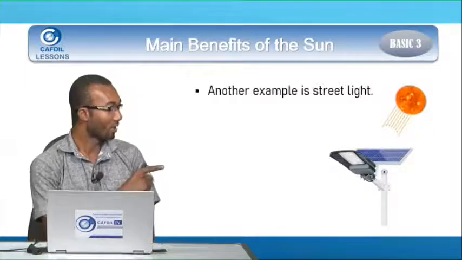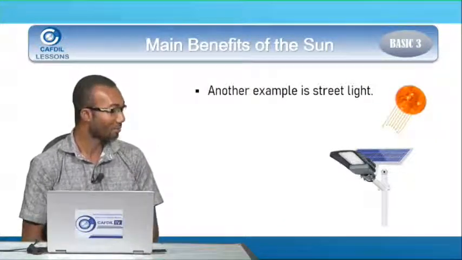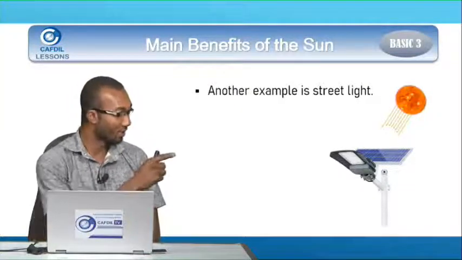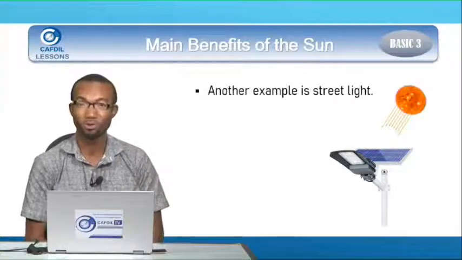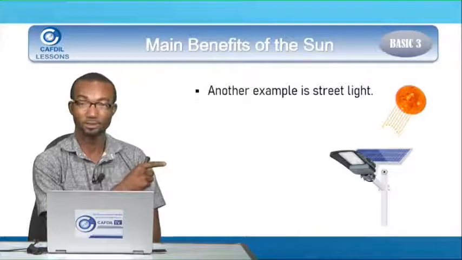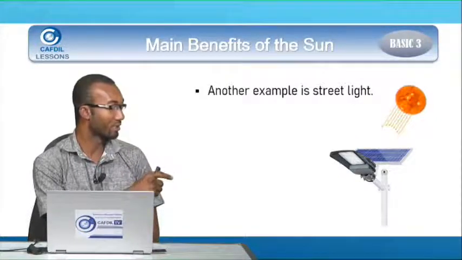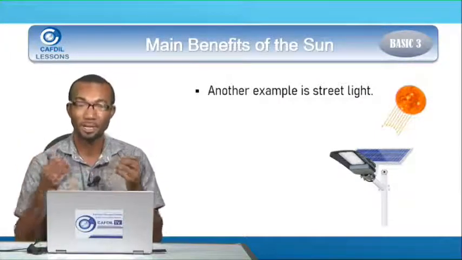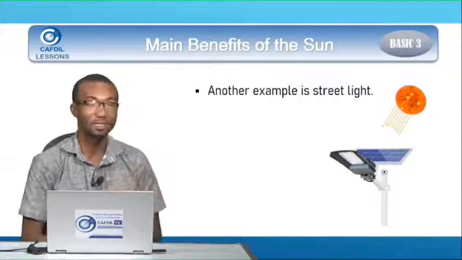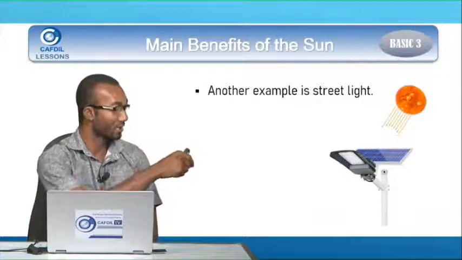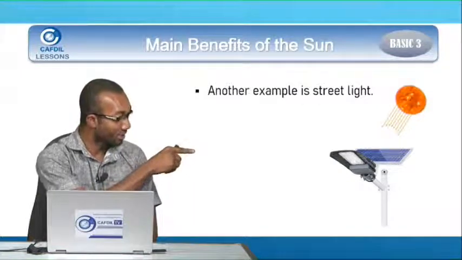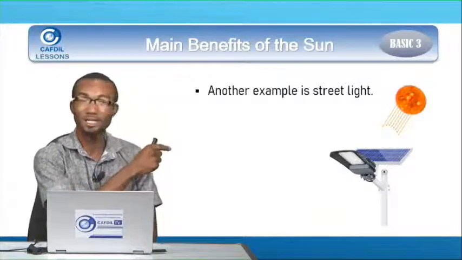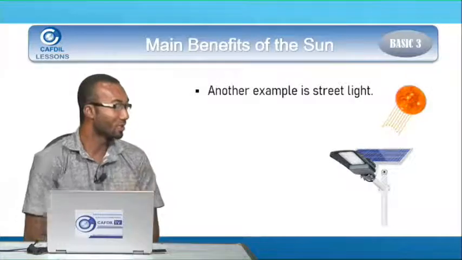Kate, I believe you have also seen this. Another example is the street light. I believe you have seen one of these street lights before that uses a solar panel. This street light doesn't use the main electricity we get from the Akosombo Dam, the Bui Dam and the thermal plants that we have. It gets its energy from the sun. So you see that the sun will shine on the solar panel, and there's a battery inside this lamp. When the sun shines on it, it will convert the energy into solar energy, and give it to the light.